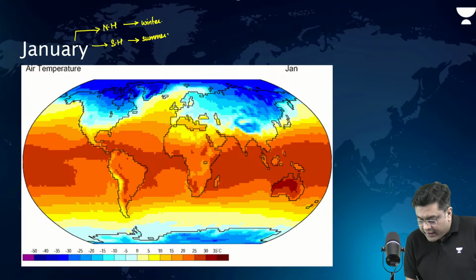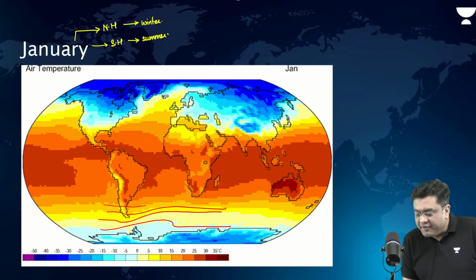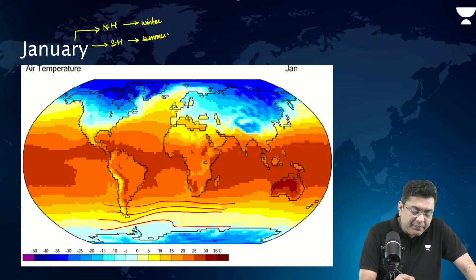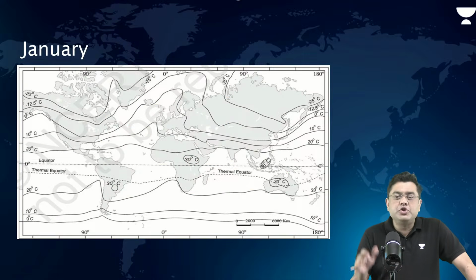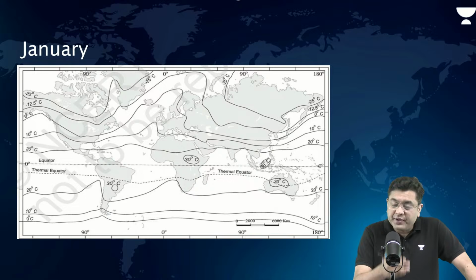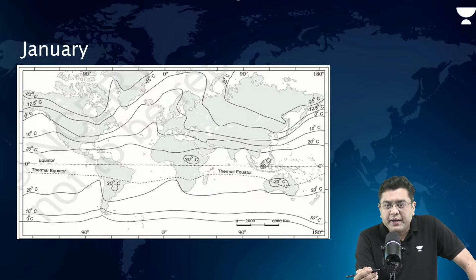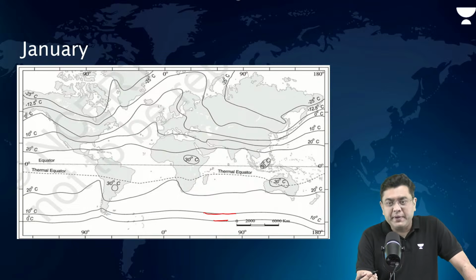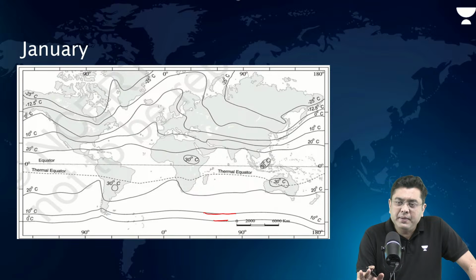One, in the southern hemisphere, you will find that the isotherms are generally parallel to each other, varying with latitudes. Whereas in the northern hemisphere, the isotherms are much more distorted. Observe this isothermal map, right? In the southern hemisphere, they are parallel to each other. In the northern hemisphere, they are quite distorted. Why does this happen? Very simple.